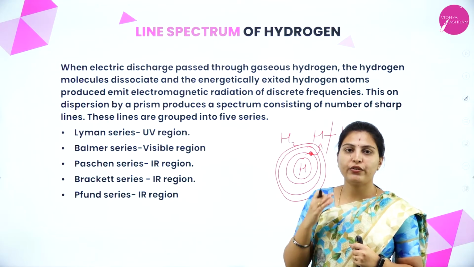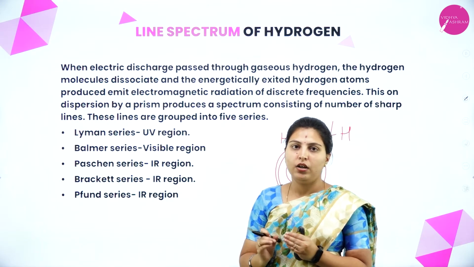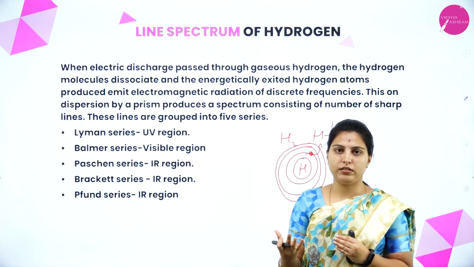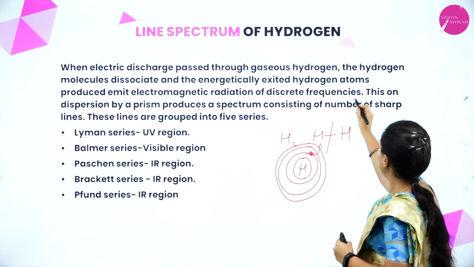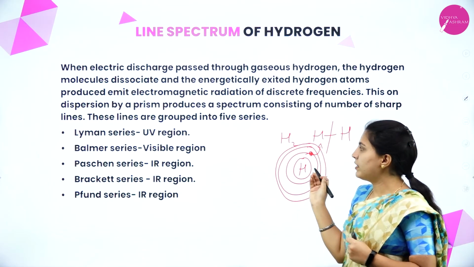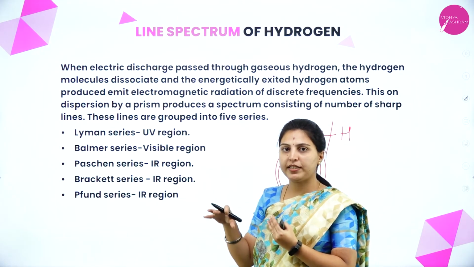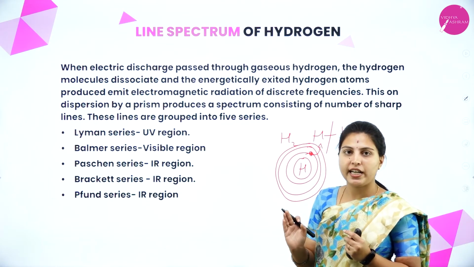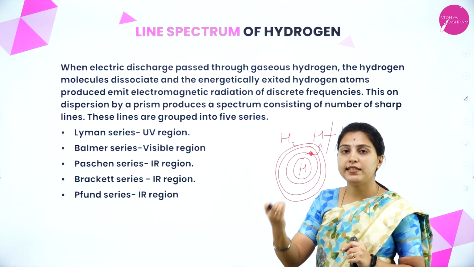Not only one kind of frequency, we can see the different discrete frequencies. Those frequencies will be named after their discoverers. These lines are grouped into 5 series. After that emission of light, they have to pass through the prism, and their dispersion will take place. After dispersion, several series we can observe there. Those series will be named based upon their discoverers.